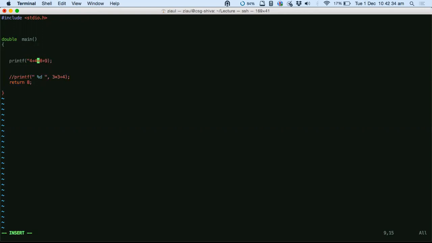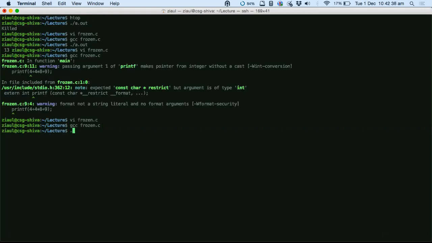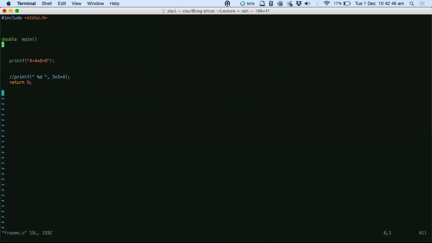Exactly. If I put the quotations here, this is what I will see, as you rightly mentioned. I will just see the thing as text. There will be no computation happening here. It will just treat everything as text. So printf has a certain syntax to follow. Remember that. printf has to have double quotes to start with. Just remember this. Printf has to have this part always. Without this part, it does not work.